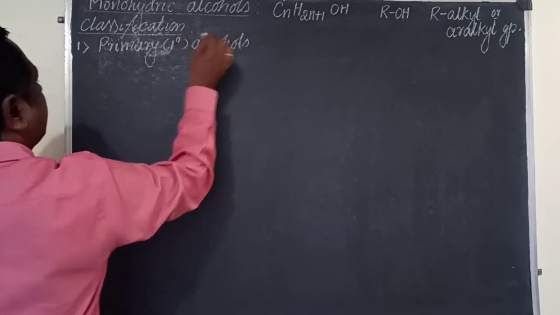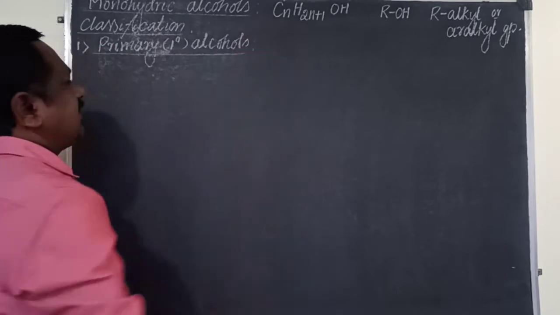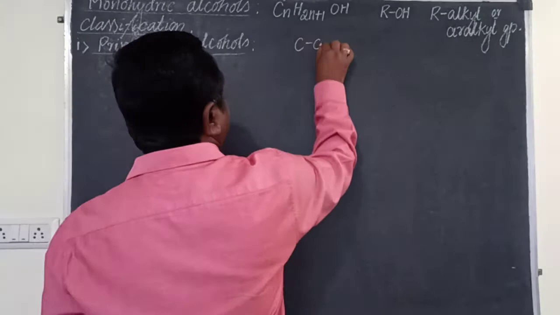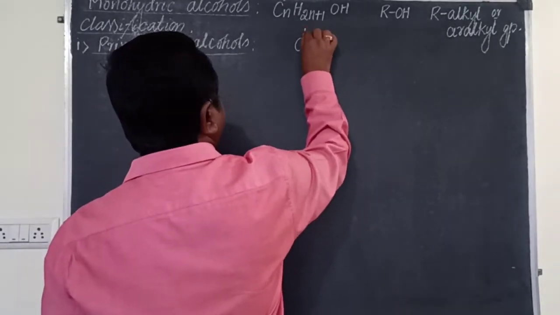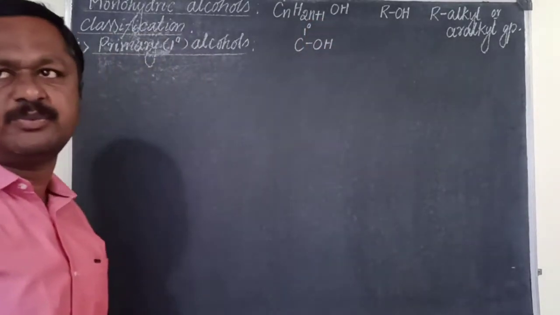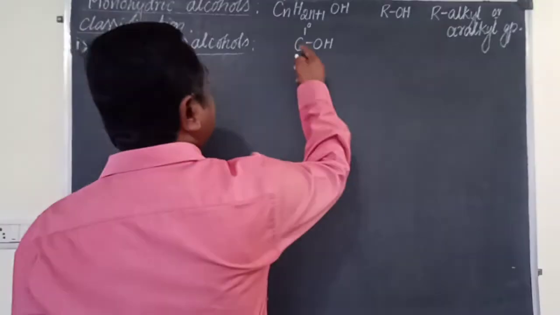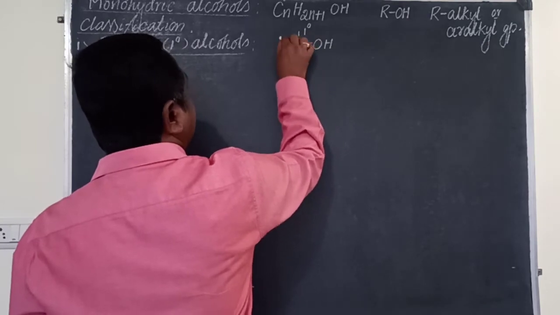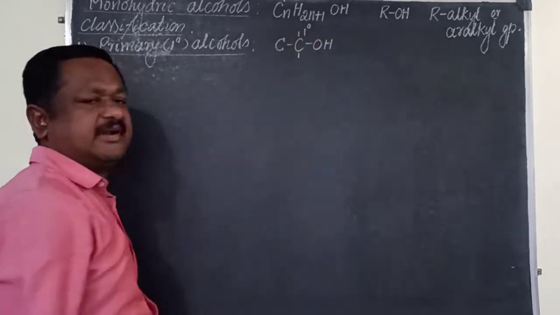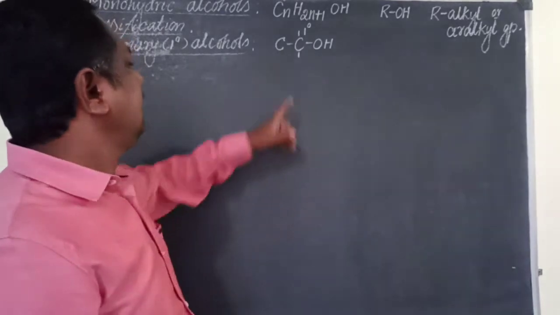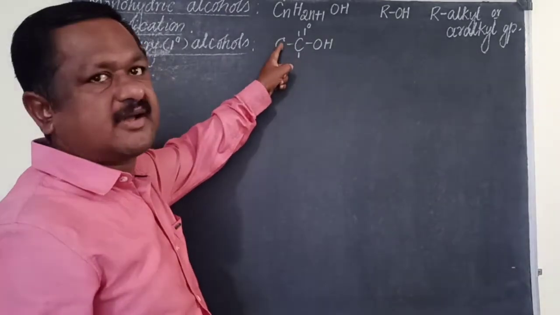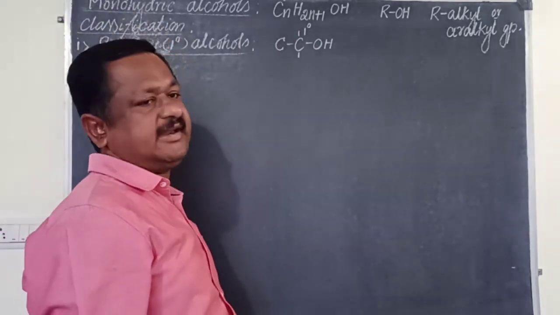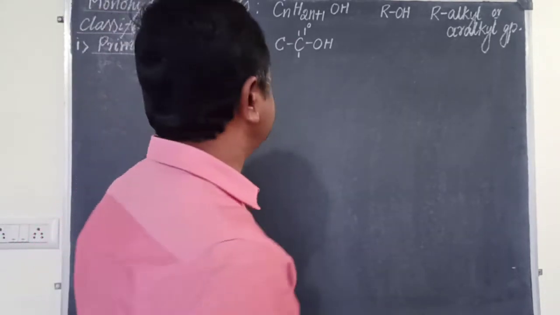ಹಾಗಿದ್ರೆ ಹೇಗೆ ಡಿಫೈನ್ ಮಾಡ್ತೀರಾ primary alcohols ಅಂದರೆ? Yes, the alcohols in which the hydroxyl group is attached to a primary carbon. Then what is primary carbon? A carbon attached to one other carbon is called a primary carbon. A carbon is attached to one other carbon and it may be any alkyl group. That carbon part and the hydrocarbon part is any alkyl group. It cannot be hydrogen.